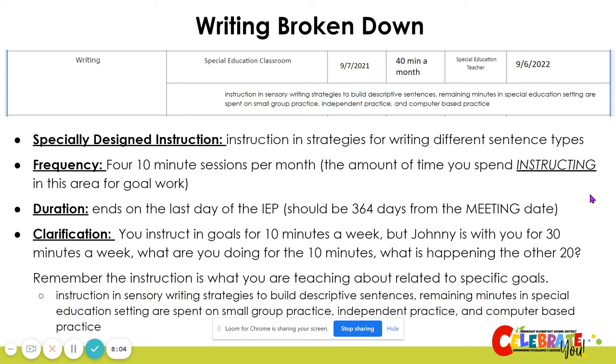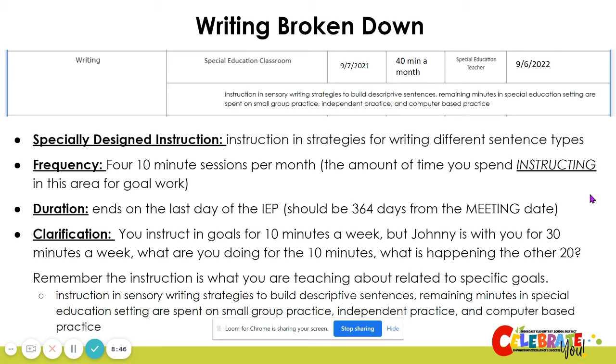Having 40 minutes a month written as the time means that 10 minutes a week the student is going to spend receiving direct instruction in his writing goals. We know that your student is going to be with you for more than 10 minutes a week. In this case, it's very likely that this student is attending a special education environment or classroom for 30 minutes a week. We will explain further down how to write about the other 20 minutes a week that Johnny is spending in the classroom.